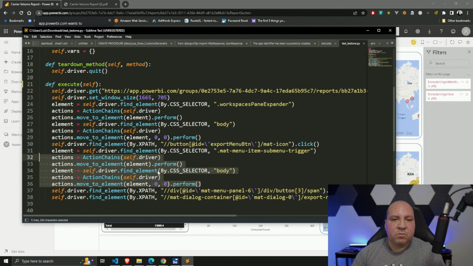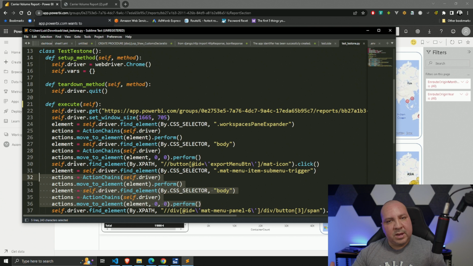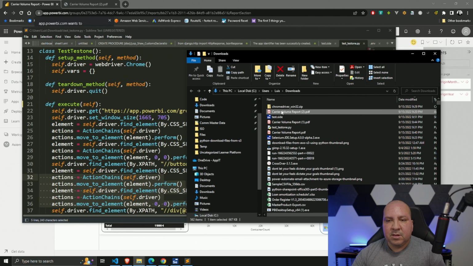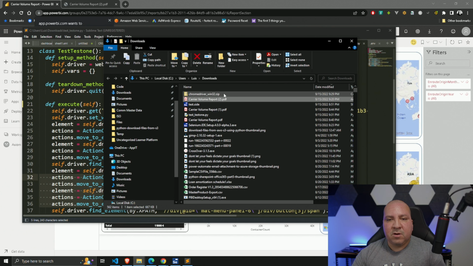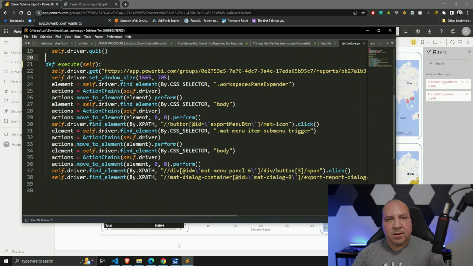And then ultimately this would download, right? It's going to download the file. And this is where we could tweak the script, because as it downloads and we take a look at how it looks, this is how the file looks: carrier, volume, report. Then we could add Python logic in our Python script to go look in the download folder, find that file. We could rename it, maybe by adding year, date, month or something, and then we could do something with it. We could email it out to everybody. We could do whatever, right? Or just put it in some kind of folder. There's things that could be done.